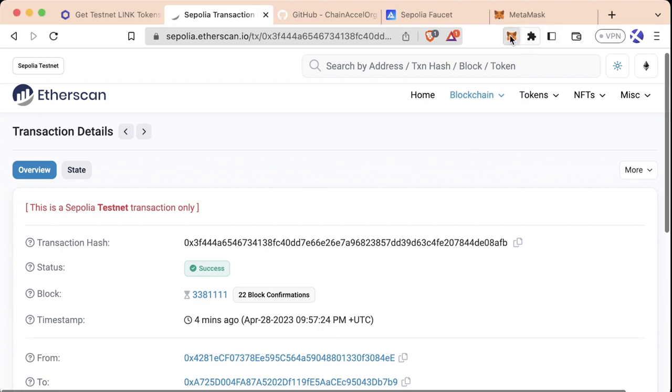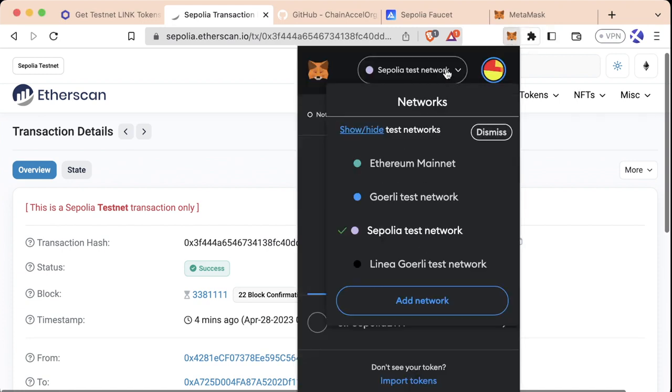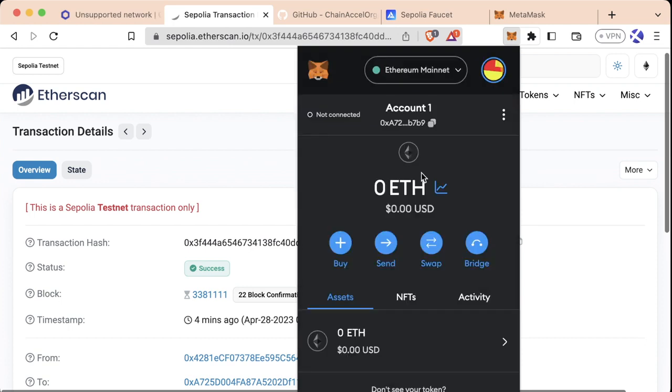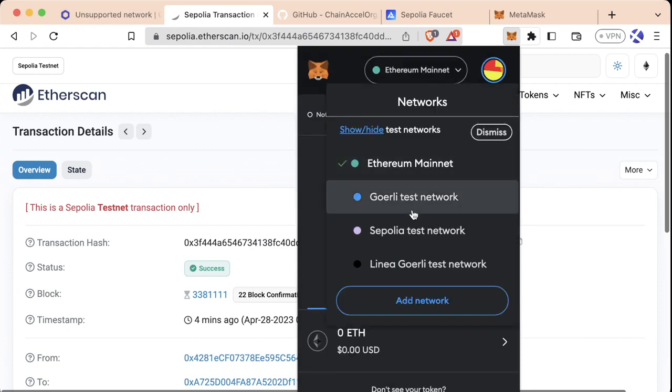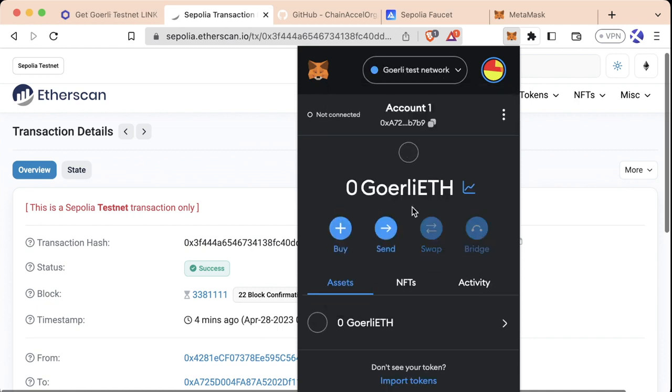Now, importantly, remember though, this is on Sepolia. If we switch back to mainnet Ethereum, you'll see we have 0 ETH on mainnet Ethereum. If we switch to Gorilla test network, you'll see we have 0 Gorilla ETH on that network. If we switch to Linea Gorilla ETH or any other network other than Sepolia, you'll see that Sepolia is the only one that has the 0.1 Sepolia ETH.